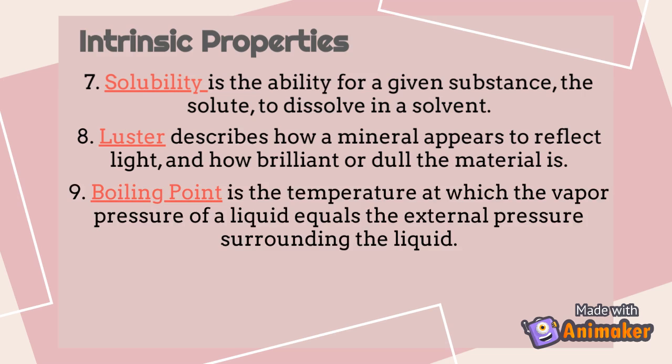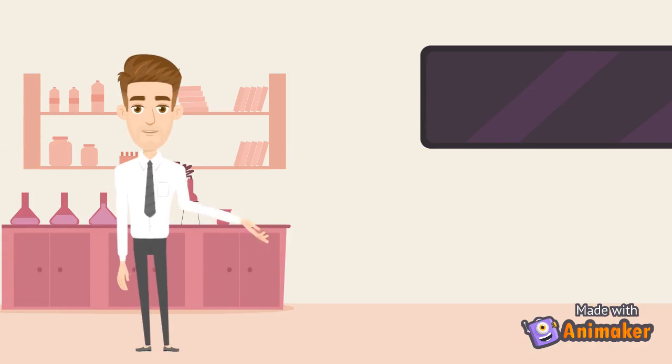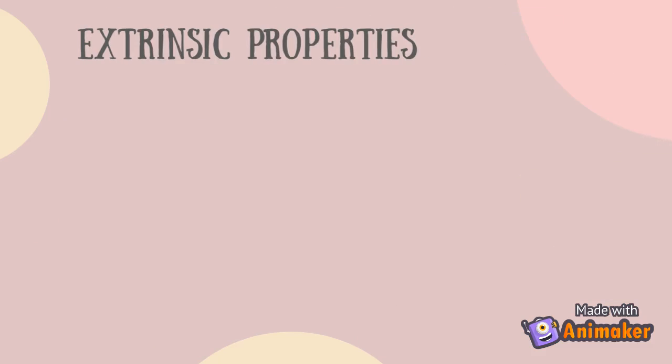The boiling point is the temperature at which the vapor pressure of a liquid equals the external pressure surrounding the liquid. And the magnetic properties are observed when a magnetic field is applied to a material with magnetic susceptibility. Extrinsic properties depend on the amount of matter in the sample. Extrinsic properties include mass, volume, and size.